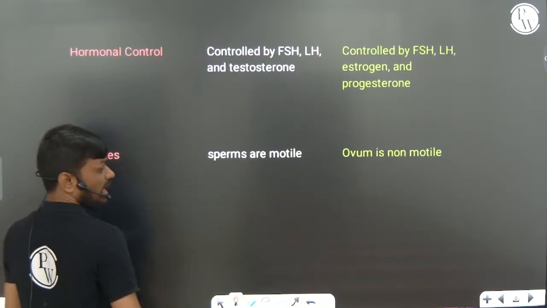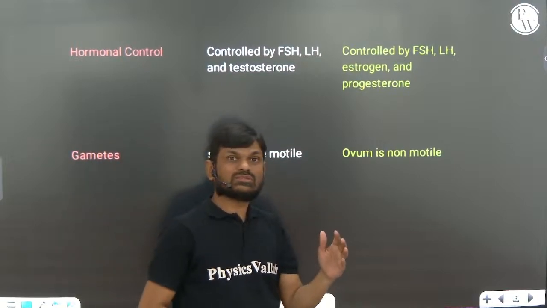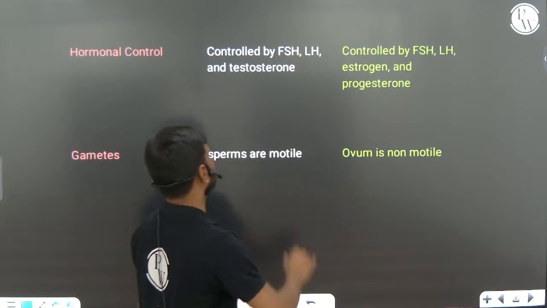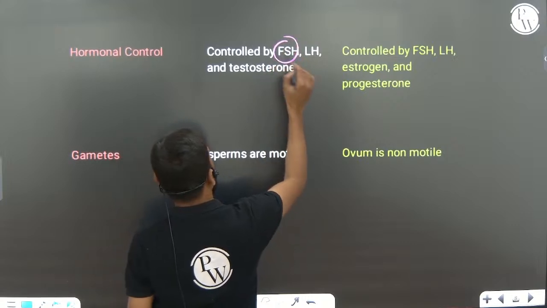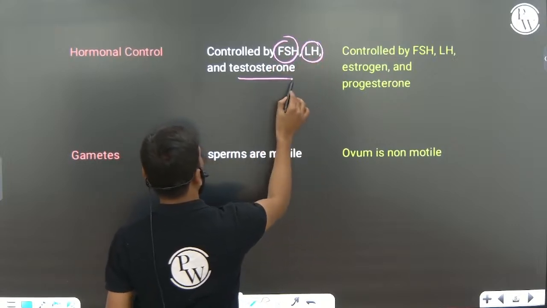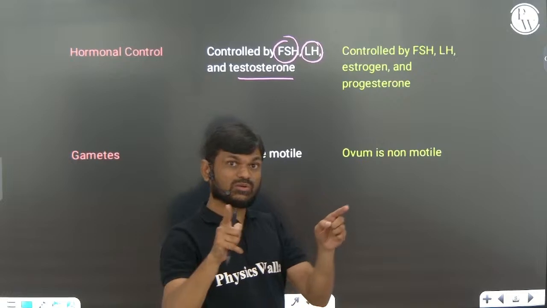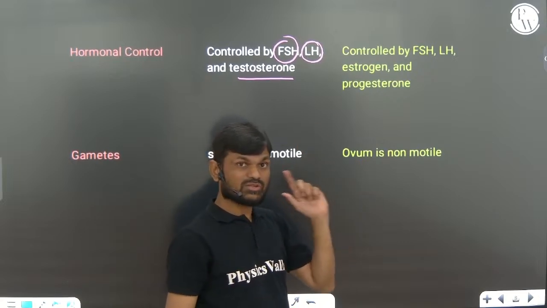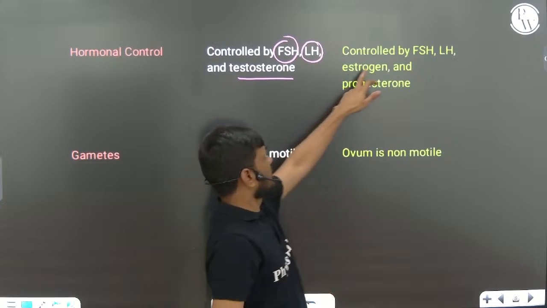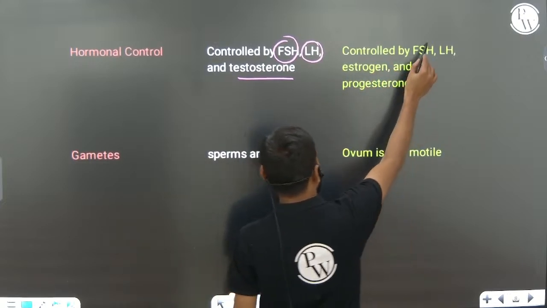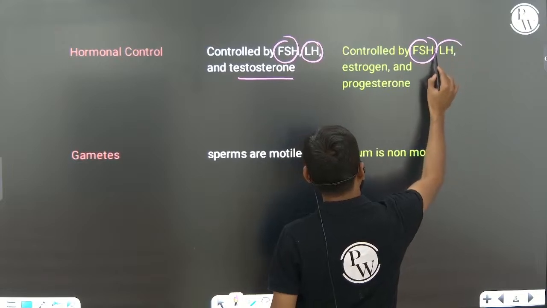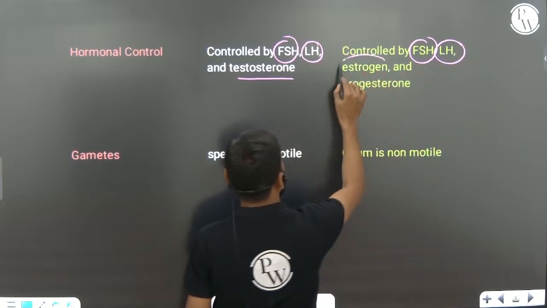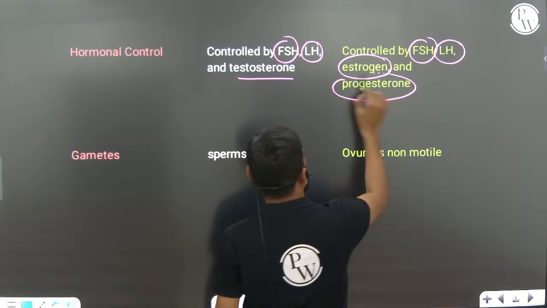The hormones controlling spermatogenesis are follicle stimulating hormone, LH hormone, and testosterone hormone. These are the hormones that control spermatogenesis. Very, very important. I will explain again during spermatogenesis, just remember. Now, oogenesis is controlled by follicle stimulating hormone, luteinizing hormone, estrogen hormone, and progesterone hormone.